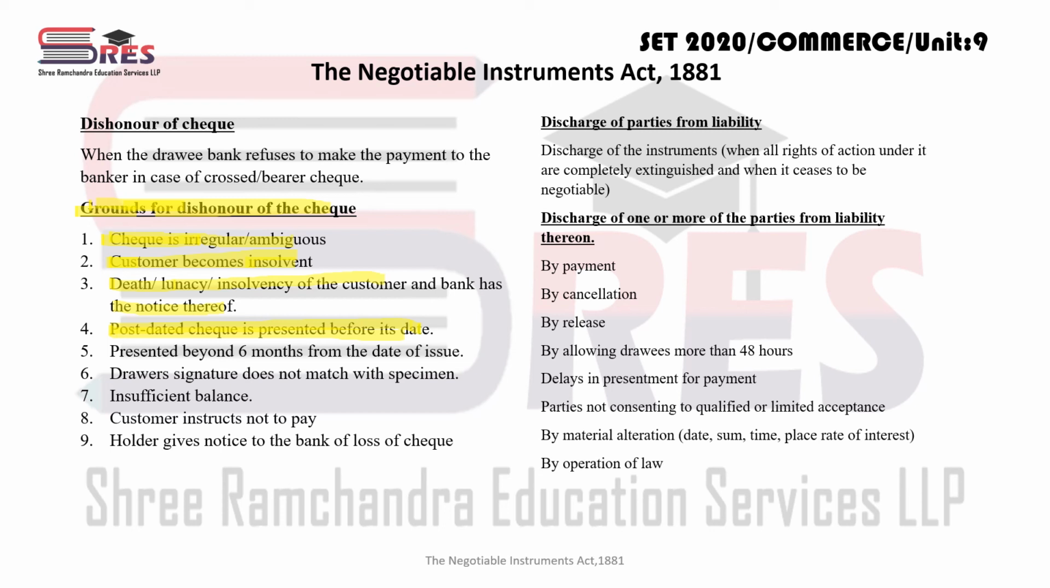If it is presented beyond 6 months from the date of issue, as you know earlier it was 6 months, now it is 3 months, right? तो अगर 6 महीने का रूल पहले था, अभी now it is a 3 month की चेक चलता है, राइट.